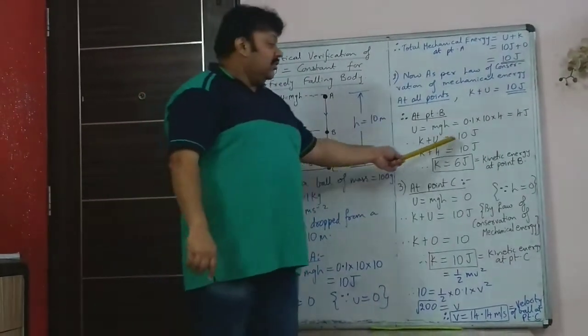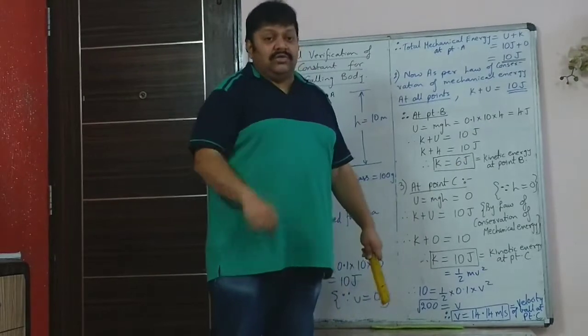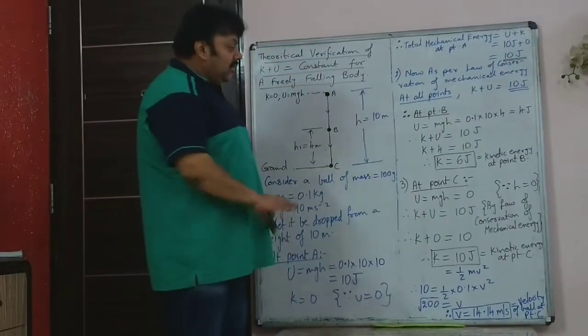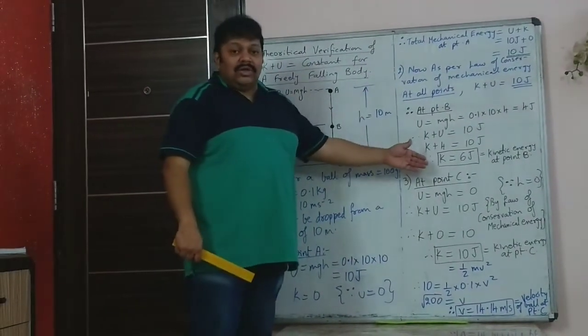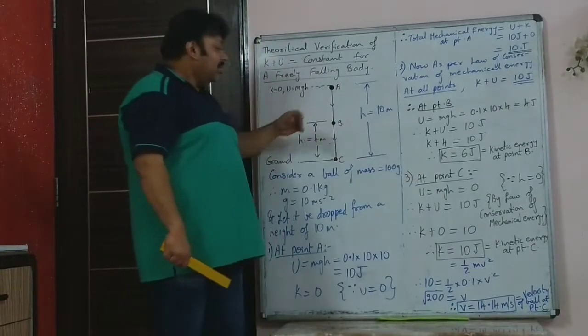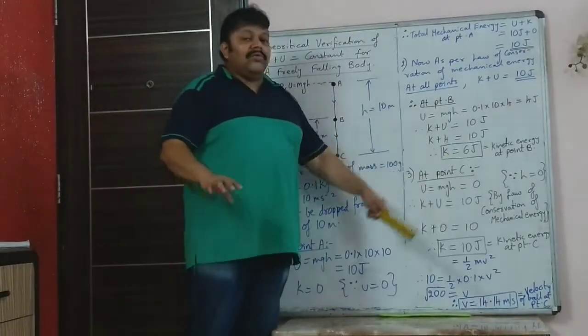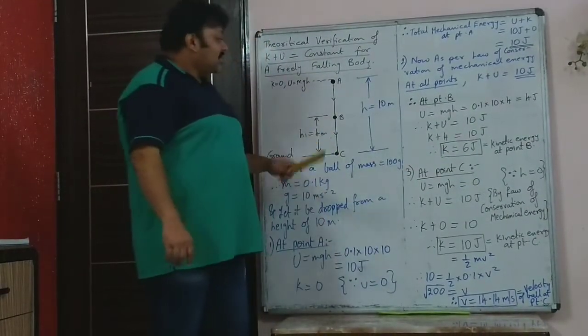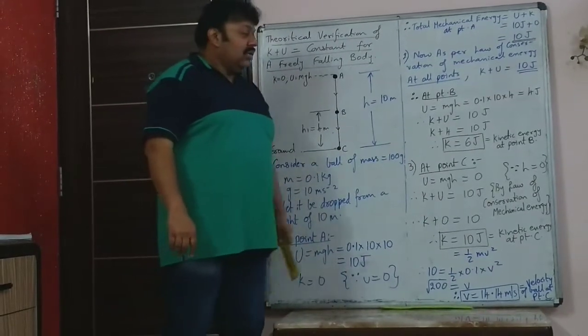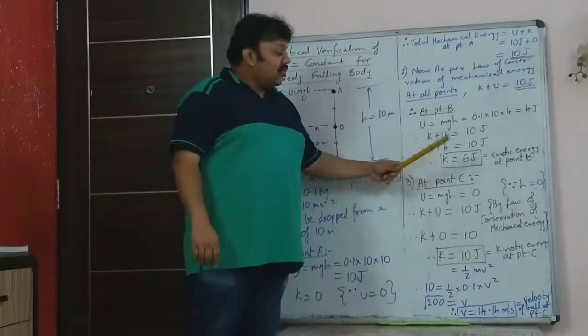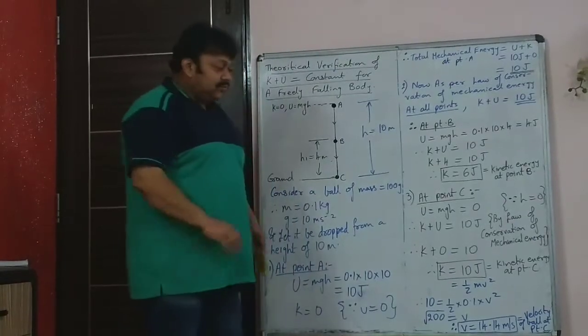So kinetic energy is 10 minus 4, that is 6 joule. So if required, we could have found what is the velocity of the ball at point B, because the 6 joule would have been half m v1 squared if the velocity is v1. So substituting the values, you could have found what is v1.